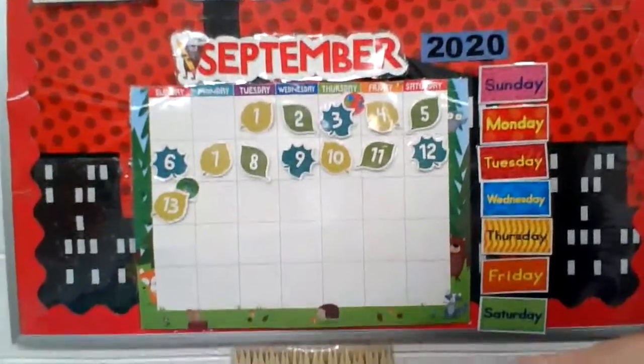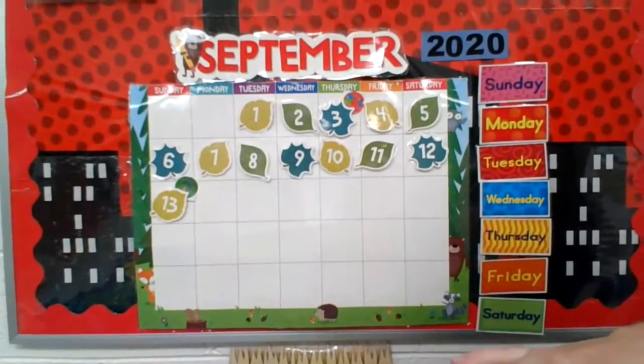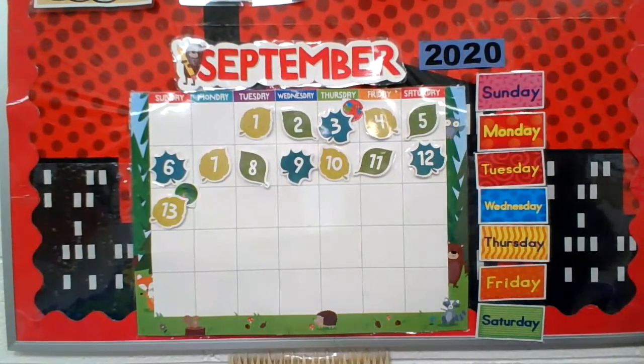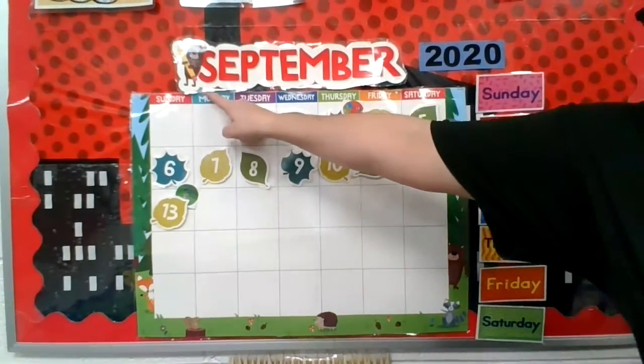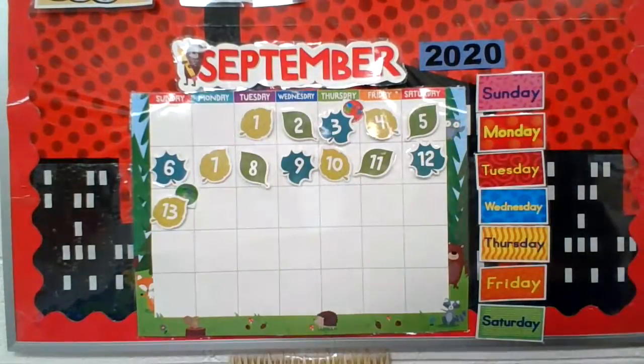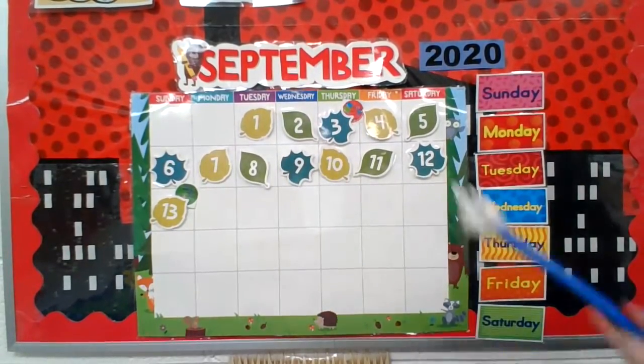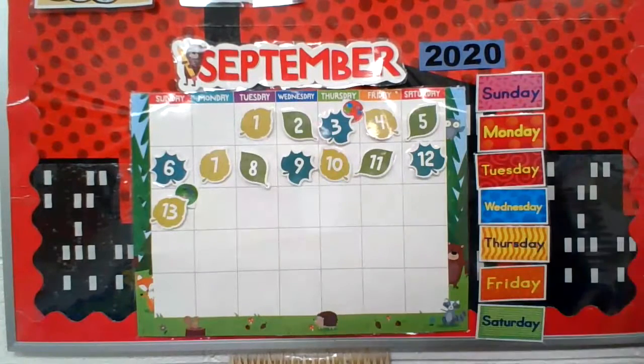All right, let's get started and find out what day today is. So let's zoom on over to our calendar here. All right, guys, look at how far we've gotten through our calendar up here. We are still in the beautiful month of September, and we've already had 2 birthdays, because yesterday was our friend Izeka's birthday. I hope you had a fantastic day on the 13th of September for your birthday.